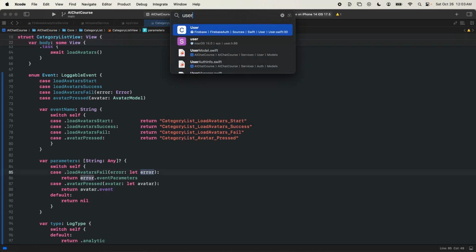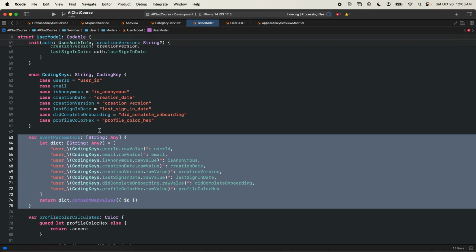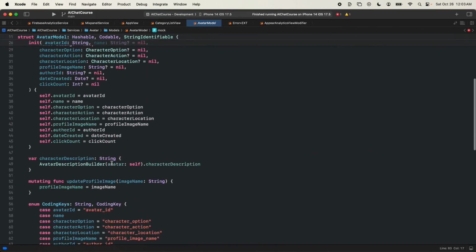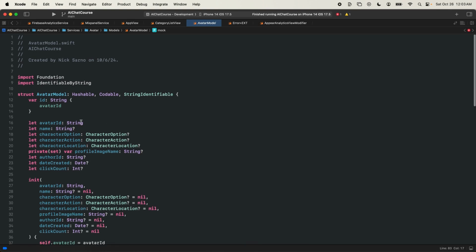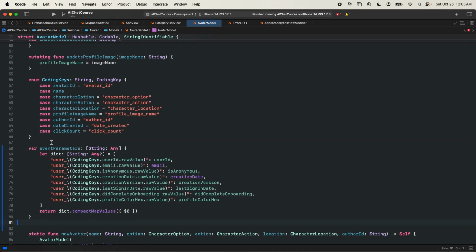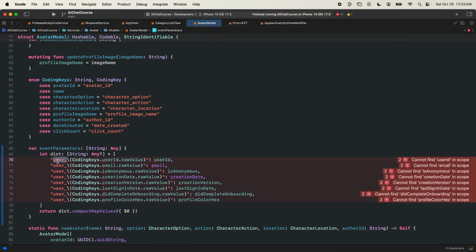If you remember, on all of our data models, like our user model, we created these event parameter dictionaries. I'm going to copy it. Let's go to our avatar model. We must have set this up before we made all of our event parameters, so let's add event parameters in here as well. Paste it in, and let's change the user_ to avatar_. Copy and paste this a bunch of times.